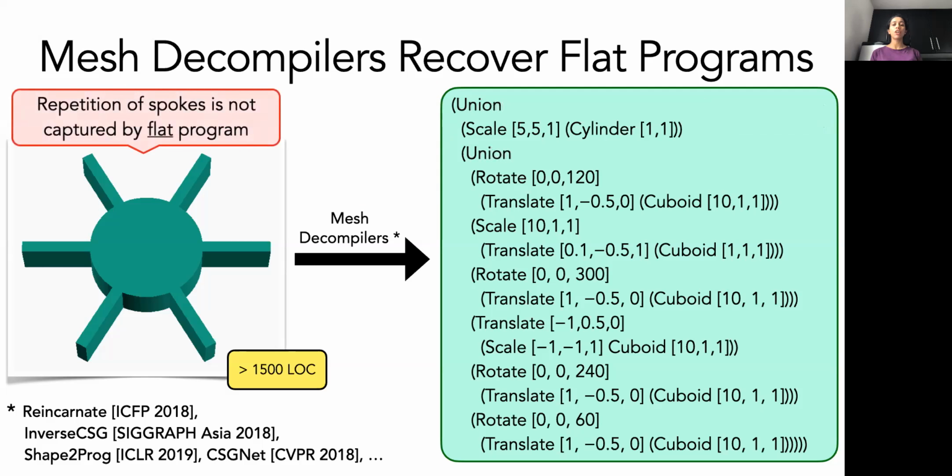One problem with mesh decompilers is that they do not expose any high-level structure in the program. For example, in case of this ship's wheel, the flat program does not capture the repetitive pattern of the spokes. This makes these straight-line programs difficult to work with, especially for large, complex models.